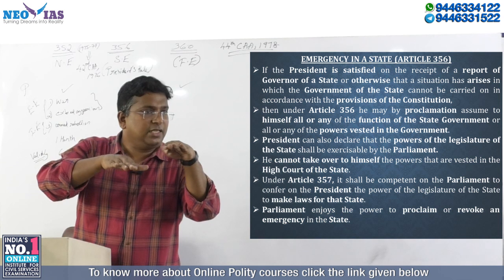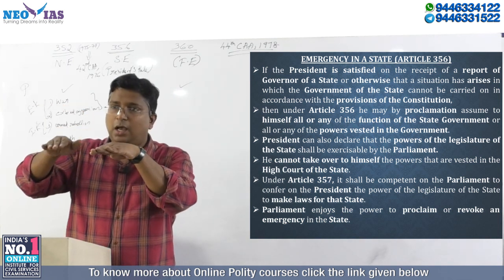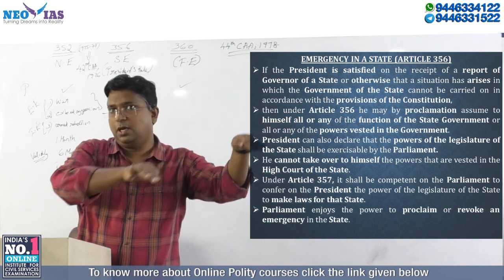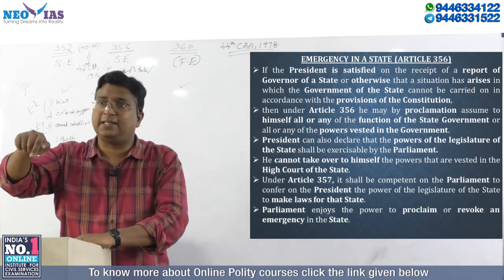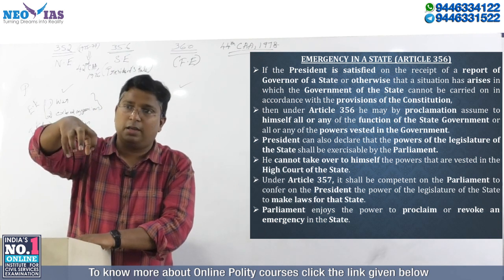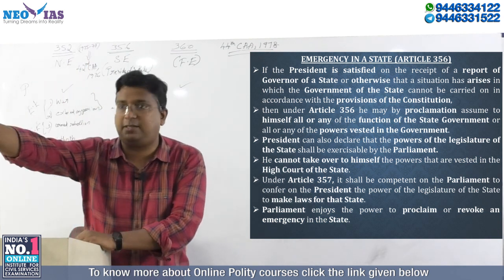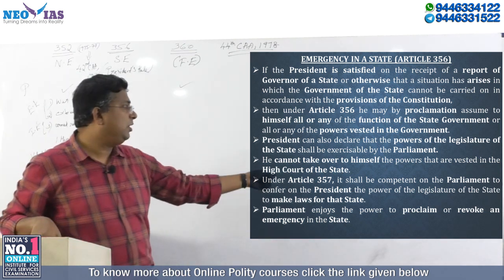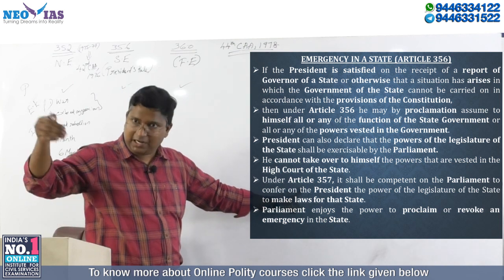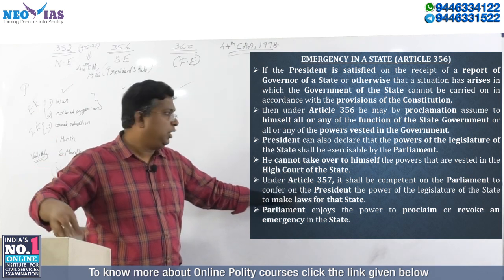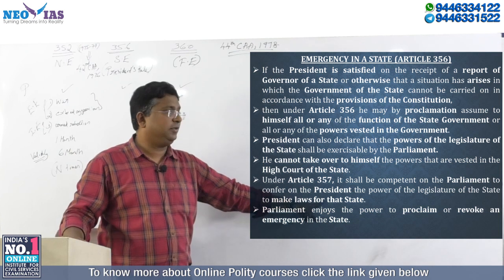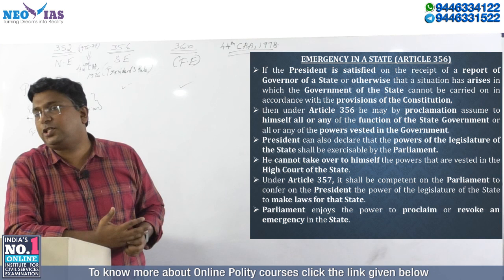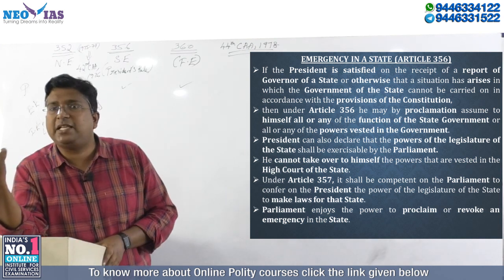Now, during the state emergency or president rule, what happened? Parliament can exercise the power of the state legislature. So Article 357 says that this power to make law for the state can be conferred to whom? To the president. By whom? By the Parliament. So the Parliament is competent to give the president the power of what? The power of the legislature of the state.